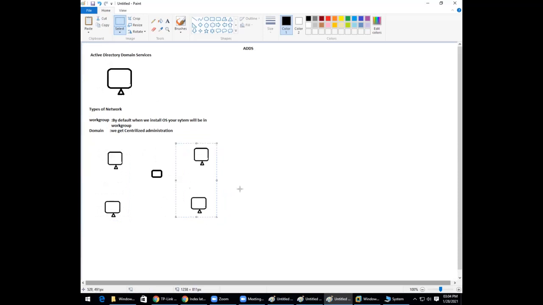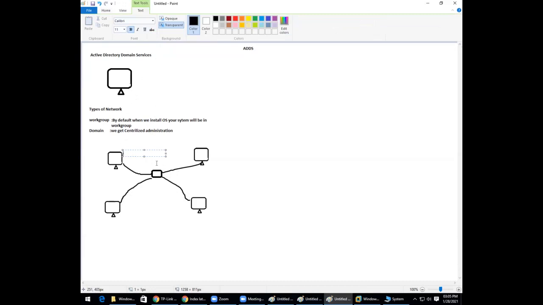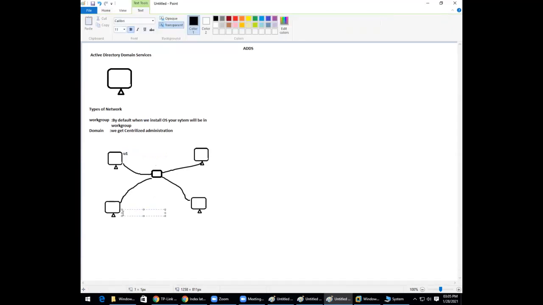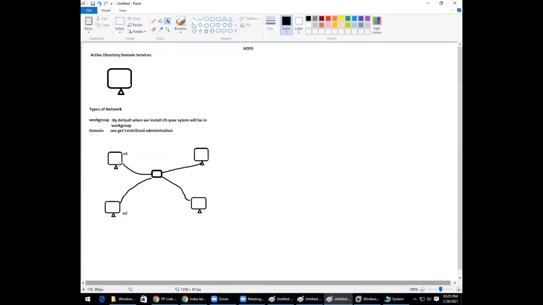Right, so this is my network, and all these computers have been connected to a centralized device, which is known as a hub or switch. Now example, when I create a user here, U1, that means user 1, and this is user 2.